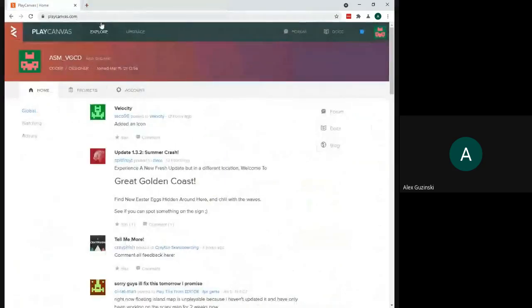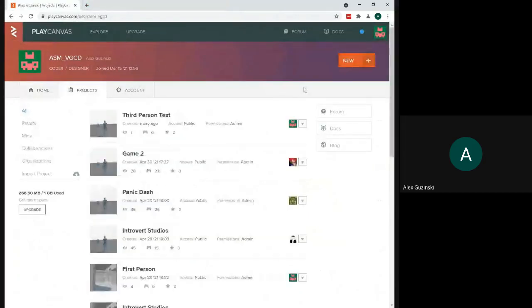Now, from here, the most important part is this projects tab right here. This is where we're all going to go right now. This is where all the games that you are working on are going to be located. You can see I have a lot here because all the games from the spring were also shared with me. As you're making your games, you're going to be able to share them across accounts with multiple people so that more than one person can edit them, which of course is how we're going to be working on our teams together.